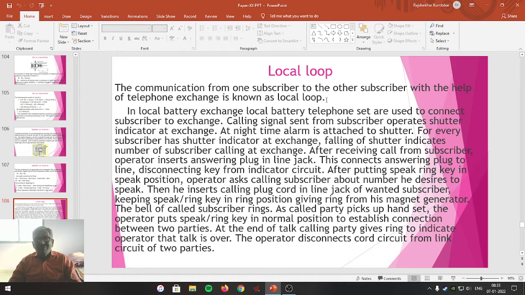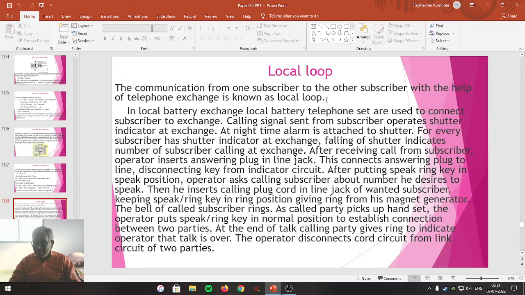So that is what we call the local loop. We are going to study the condition of local loop from ancient times up to present digital telephone communication, and how the changes took place during this transition period from ancient time up to the present day digital integrated era.